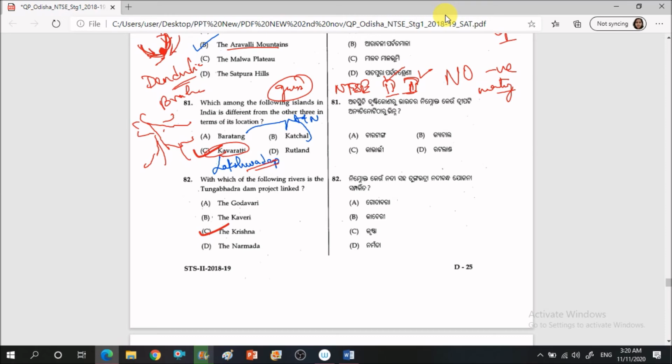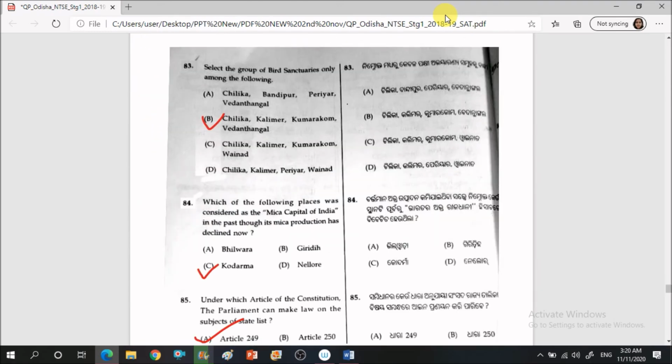With which of the following rivers is the Tungabhadra Dam project linked? The answer is very simple. The answer is Krishna River. Now let's move to the next question.